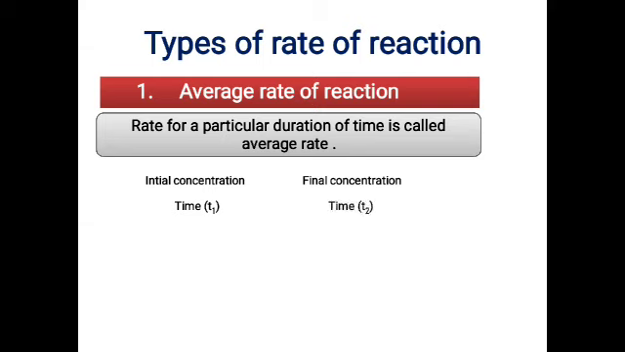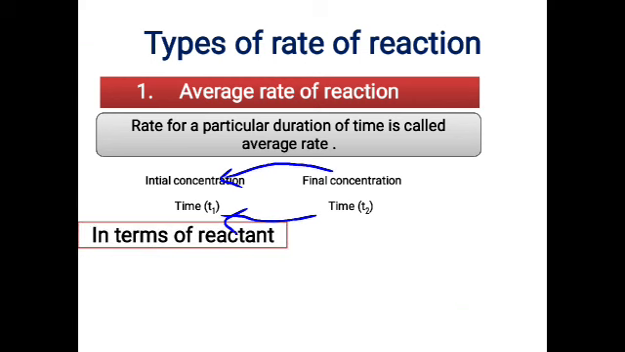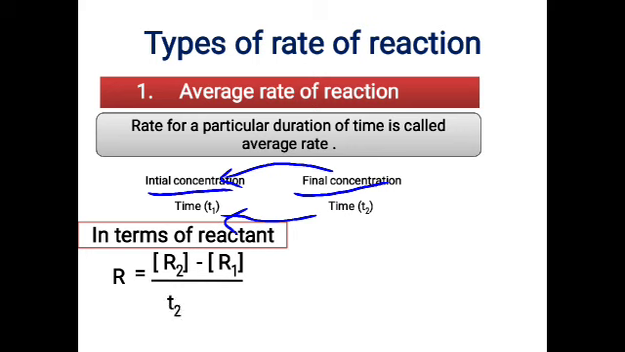So when you take the difference between this final concentration and the initial concentration with respect to the change in time, you will get the rate of the reaction. So you are taking the difference between the final and the initial concentration with the change in time. I can write the rate, in terms of reactant we are defining now, as the change in the concentration with respect to the change in time. So R is equal to the final concentration of the reactant, let me take it as R2, minus the initial concentration R1, divided by the change in time, T2 minus T1, and you will get the rate of the reaction.